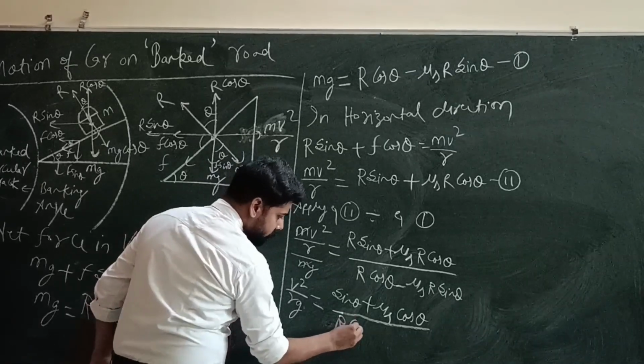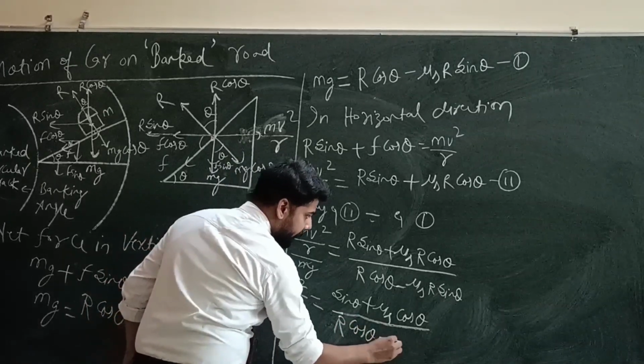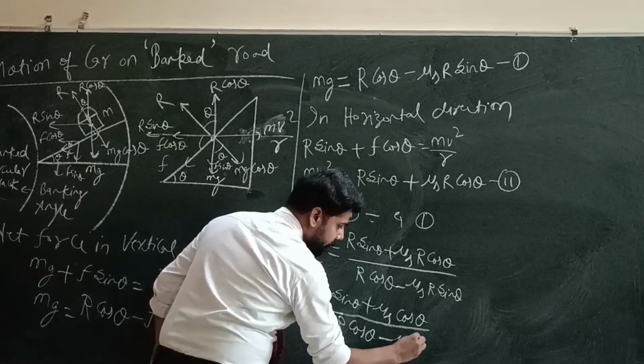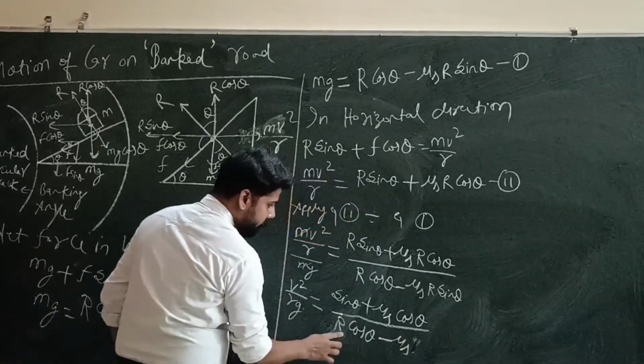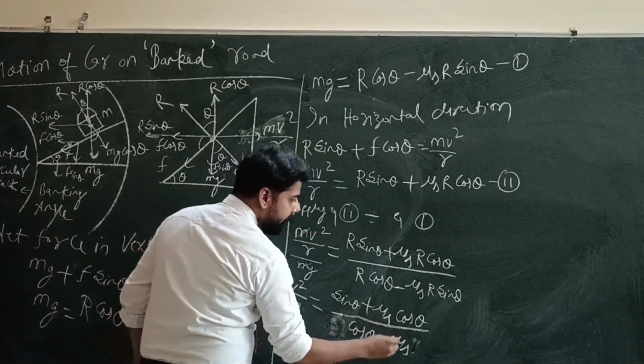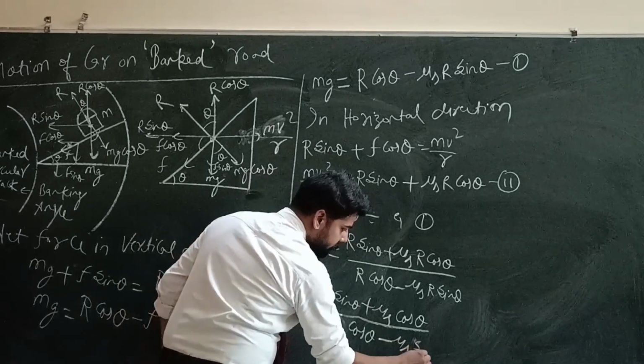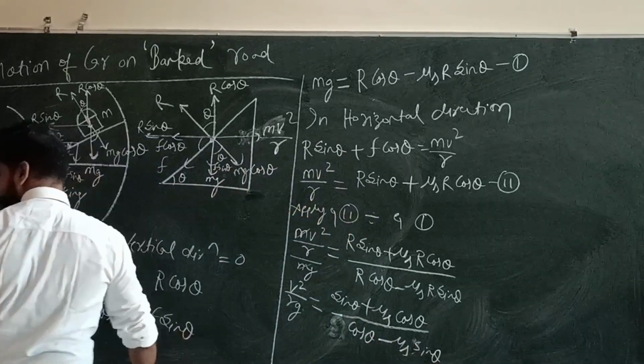r cos theta minus mu s, not cos theta, minus mu s sin theta.